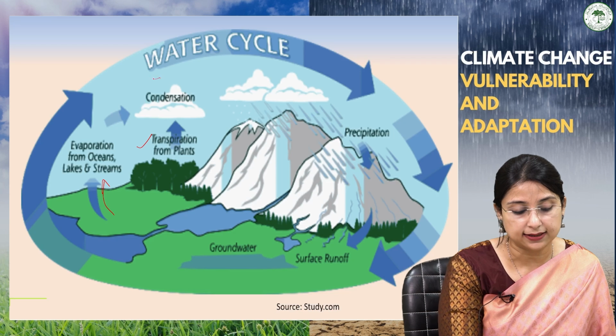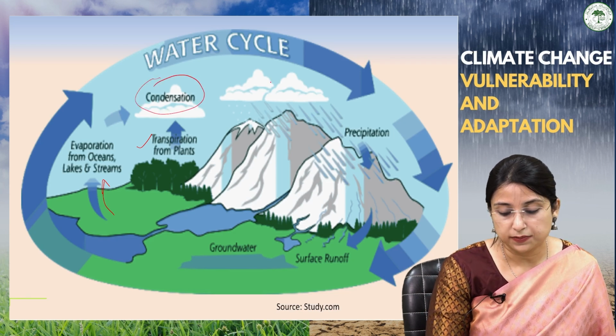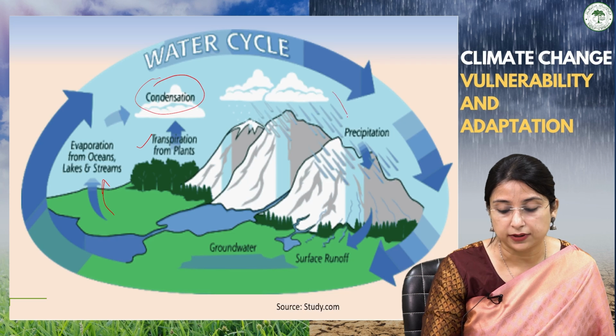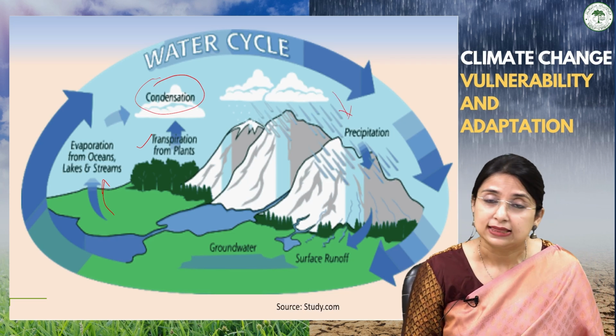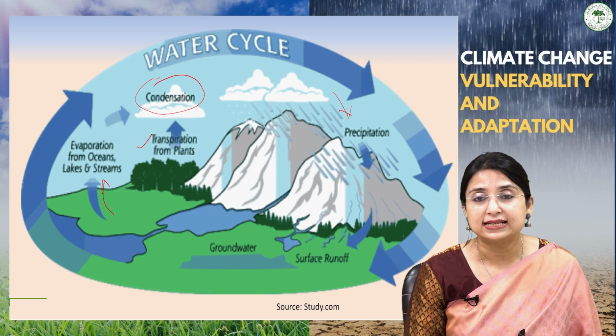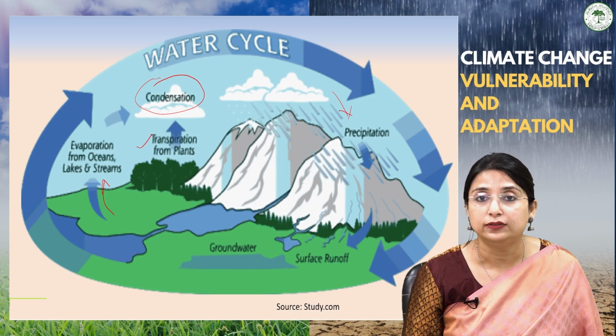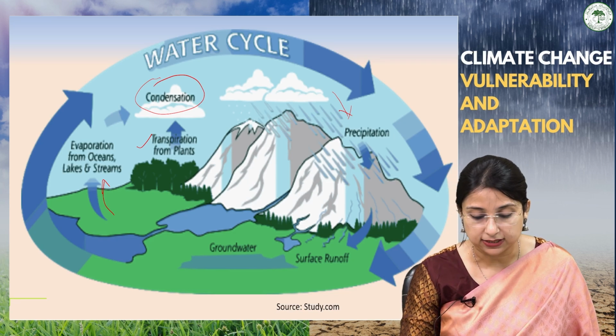Condensation takes place, that is the next step, and it causes precipitation, that is the receipt of the water in different forms. That may be in the form of water droplets, that is rain, that may be in the form of sleet, or hail, graupel, etc.